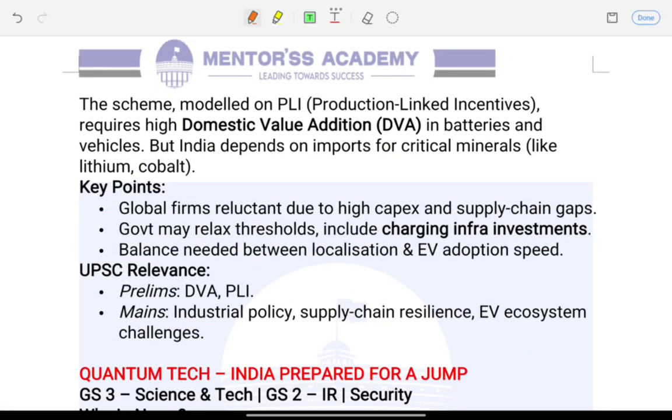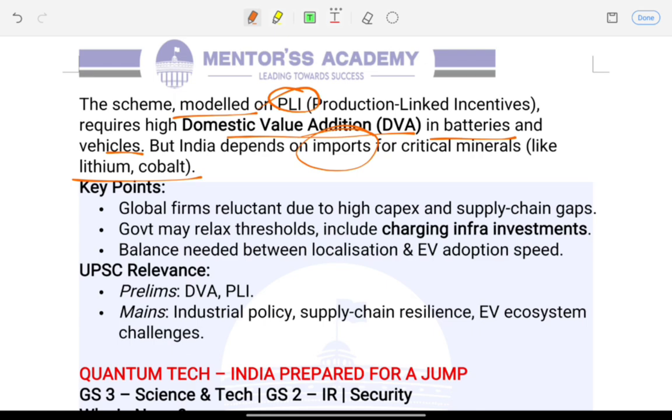The scheme is modeled on production linked incentives. It required a high domestic value addition in EV batteries and the components. But India still relies heavily on imports for critical minerals like lithium and cobalt. That is the main concern.